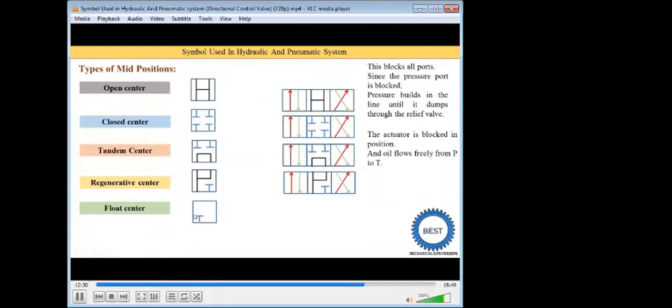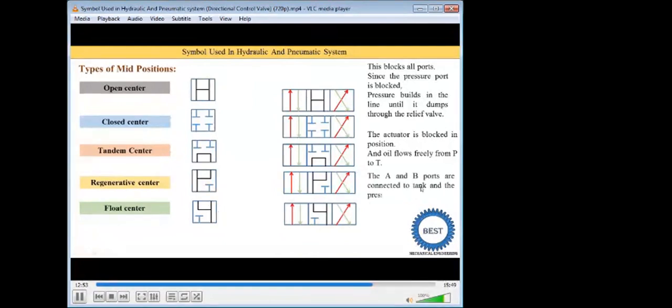So the actuator is also not working in the float center position. But the T port is connected with A and B, which means it is generally used to empty the actuators, meaning the oil in the actuator comes back to the tank through the T port from the A and B ports. So this is the float center, all these 3 positions.